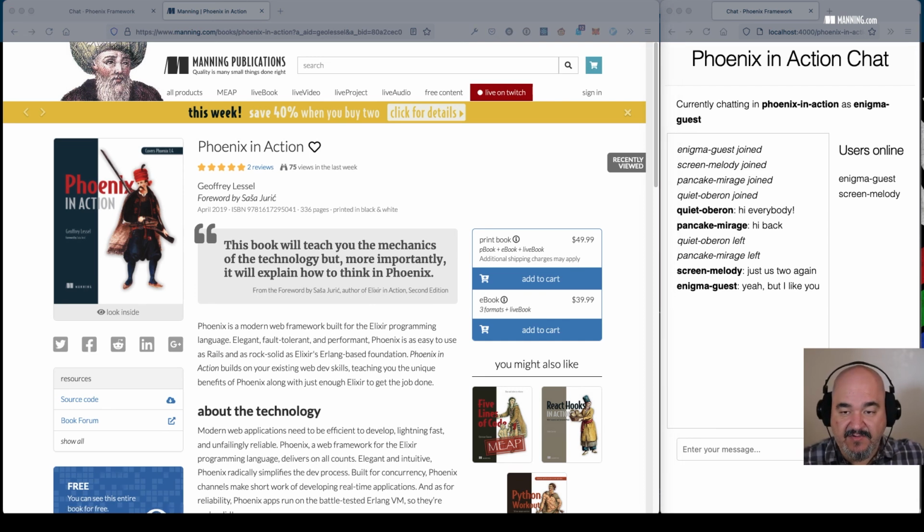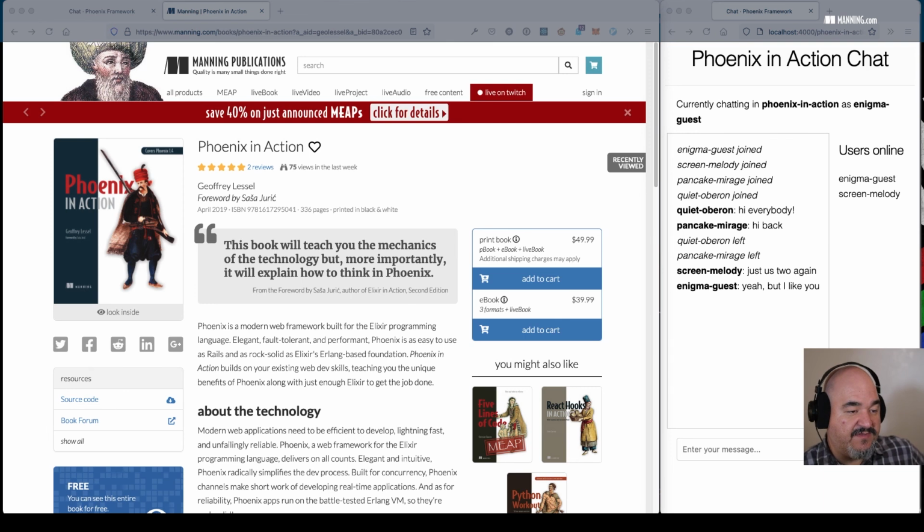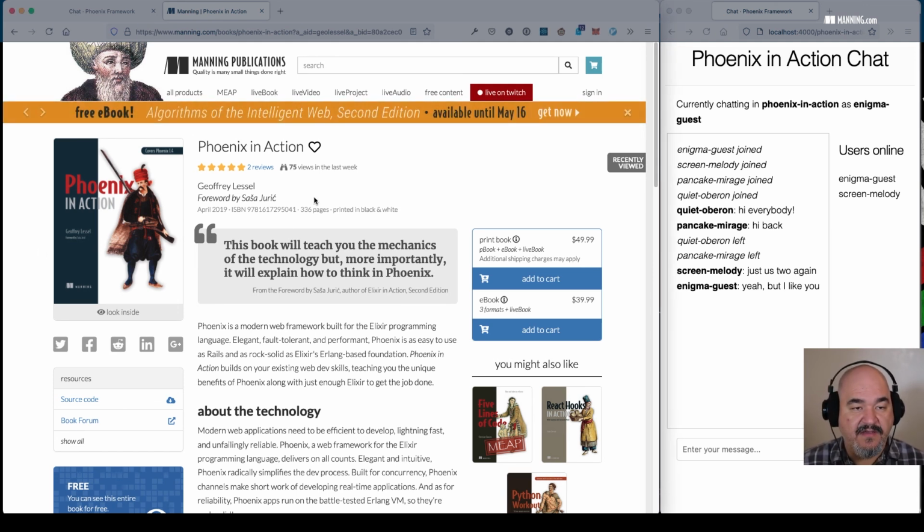I do see some questions here in the chat. The first is: is Phoenix something you would use by itself, or is it primarily for the real-time socket parts? No, it's definitely something that you can use by itself. I do know that there are plenty of websites that are served by Phoenix that aren't really using the LiveView stuff at all. I'll show you one thing that I created.